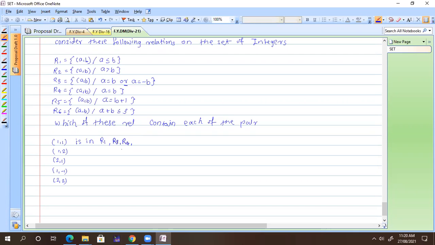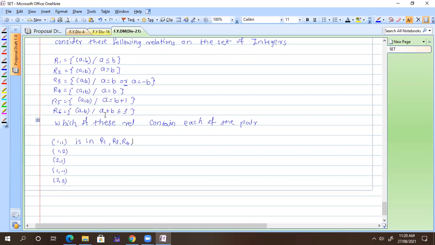What about next? R6. Why not R5? Because it is not part of R5. What are they saying in R5? In R5, A is equal to B plus 1. The value of A is exactly equal to B plus 1. So here the value of B is 1 and the value of A is 1. So this condition is not satisfied. It is not a part of R5.